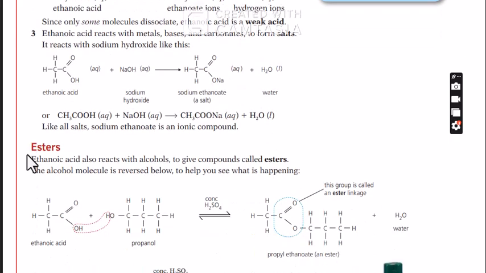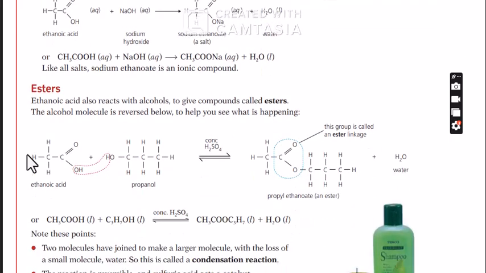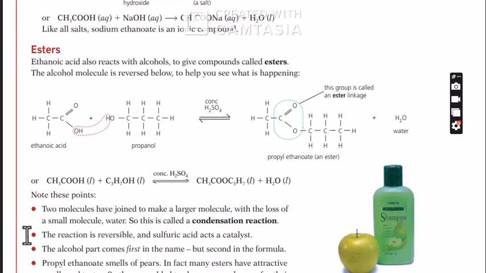Ethanoic acid also reacts with alcohols to give esters. Esters are alkanoates. So there you have it. Ethanoic acid with alcohol, here is propanol. You get propyl ethanoate. Propyl ethanoate. So that's it. Now we look at two molecules.